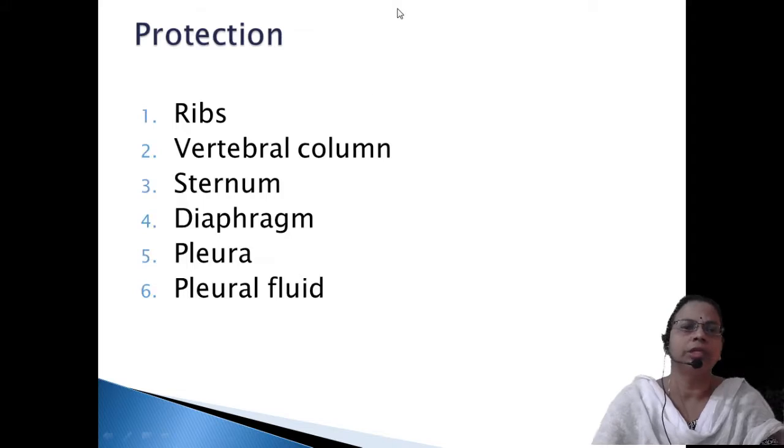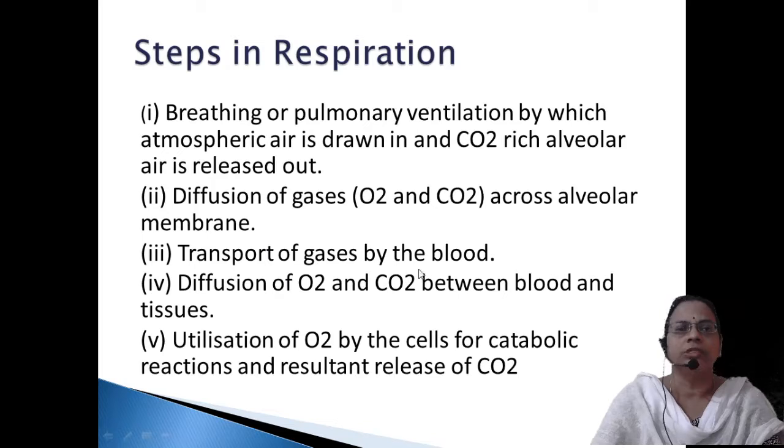Then these are the main structures by which the lung is protected. The rib cage: on the sides it is ribs, at the back it is the vertebral column, in front it is the sternum, and in the bottom region the diaphragm and pleura. Pleura is the membrane, outer pleura and inner pleura, with a space between them filled with pleural fluid. So all these are the points. Now we'll move on to the steps. There are 5 steps in respiration. The first process is the exchange of gases, breathing.